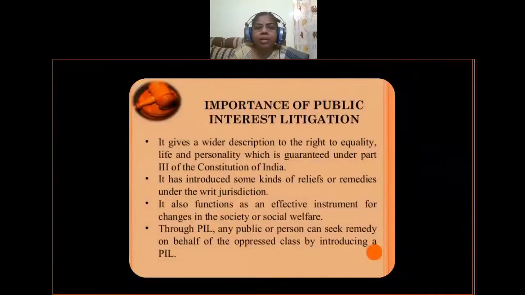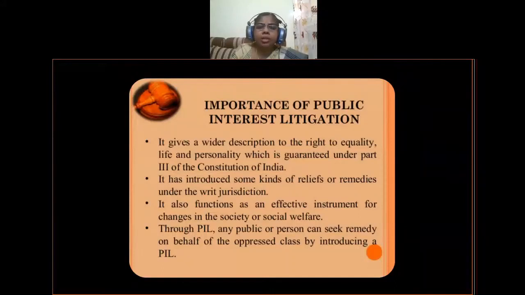Why this public interest litigation is very important is that it gives a wider description to the right to equality, life and personality, which is guaranteed under Part 3 of the Constitution of India. Part 3 of the Constitution of India guarantees fundamental rights. In those fundamental rights, right to equality, life and personality are guaranteed by our Constitution. So they can be safeguarded and protected by this PIL.